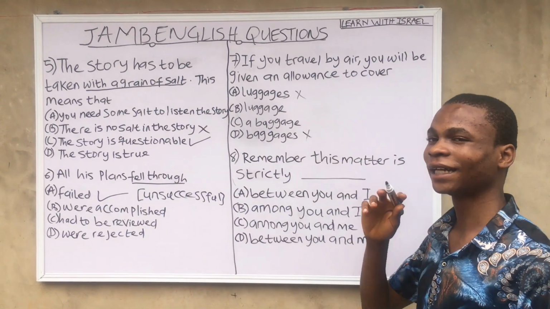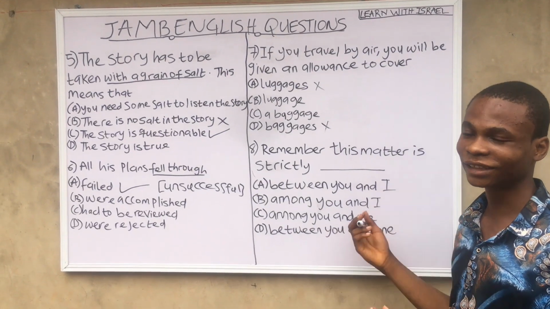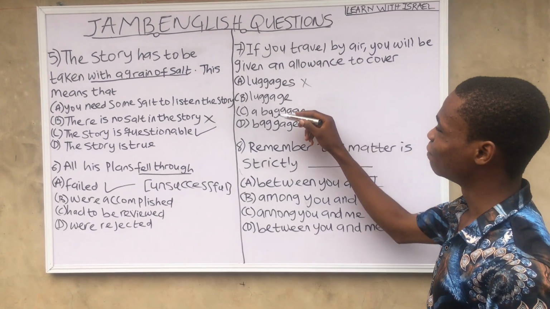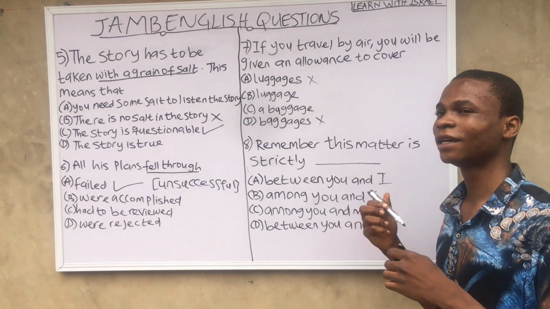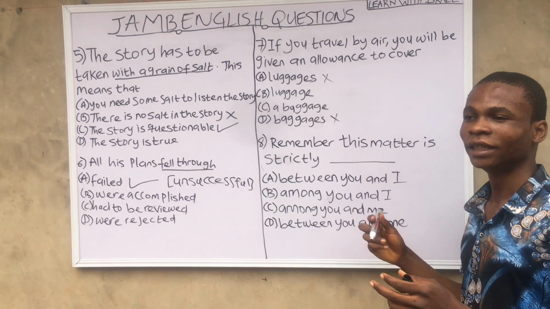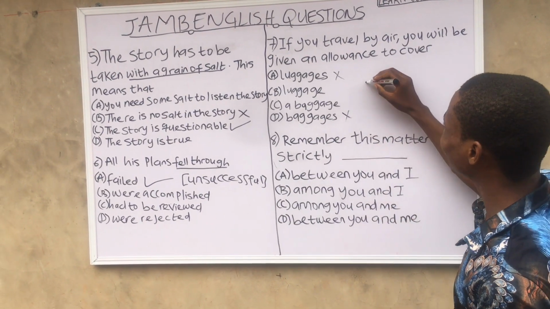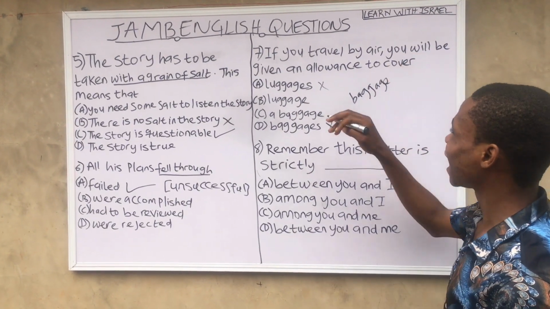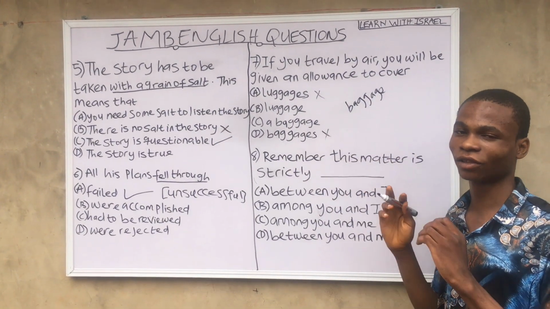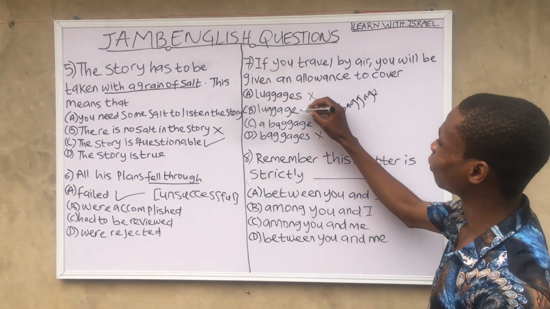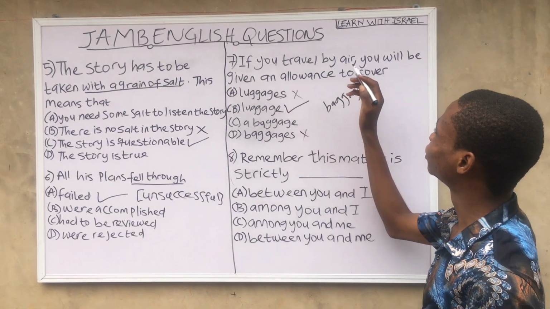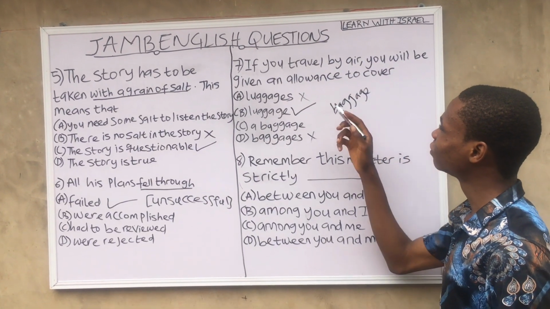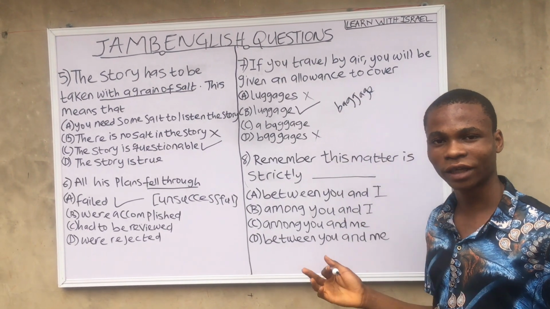They are grammatically incorrect in English language. Why is it wrong to say a baggage or a luggage? The reason is because baggage is already plural. By adding a in front of it is wrong. So which makes option B the correct answer. If you travel by air, you will be given an allowance to cover luggage.